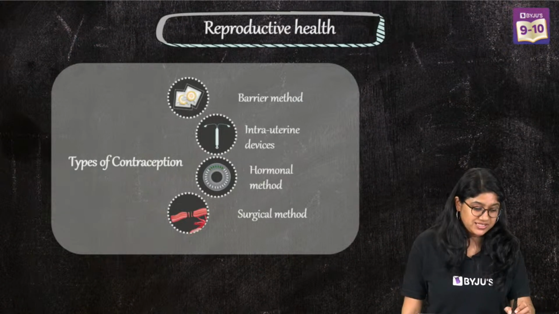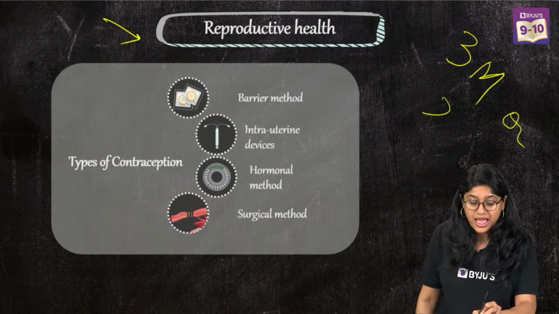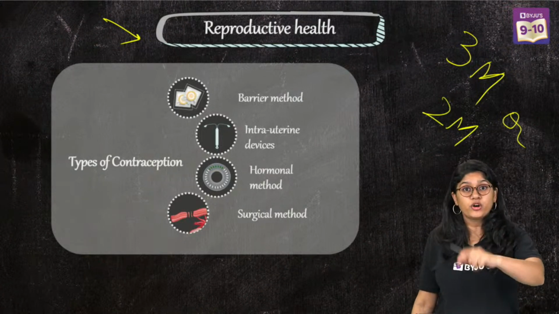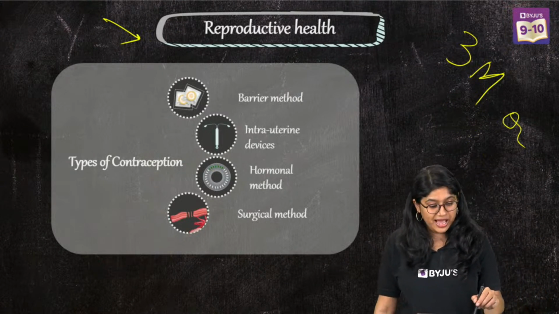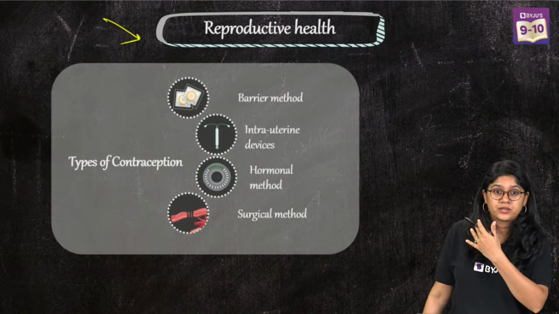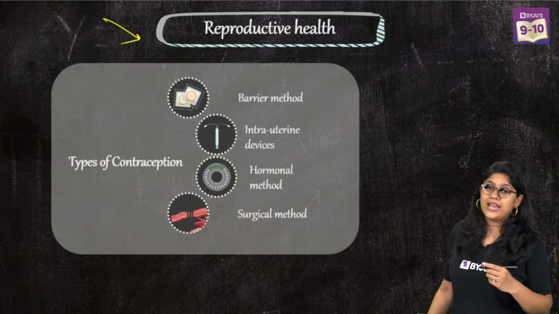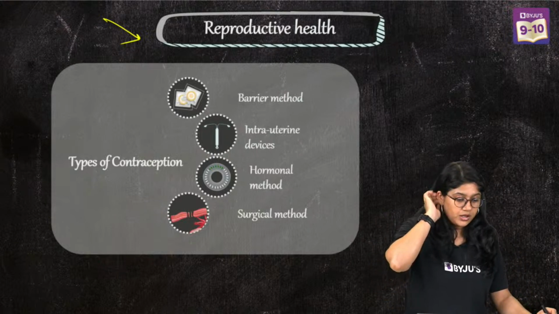Okay. Now we're discussing reproductive health, and this usually comes for 3 marks or 2 marks, and it can come in your case-based study questions, everyone. This time we have case-based study questions, so you might see a question. You can see this particular part in the case-based study question also. So let's see over here.